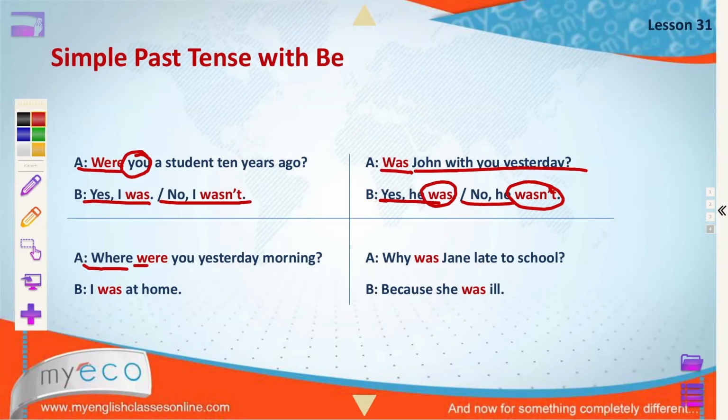Where were you yesterday morning? I was at home. Why was Jane late to school? Because she was ill.